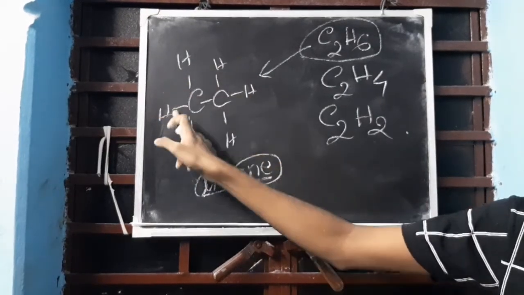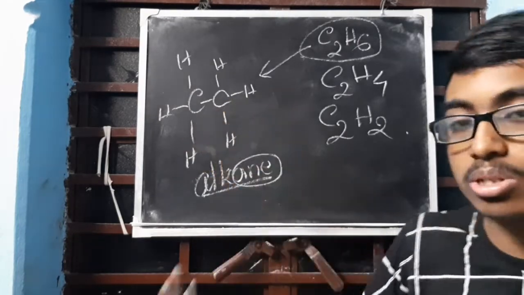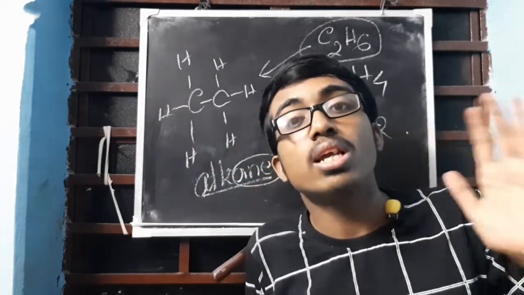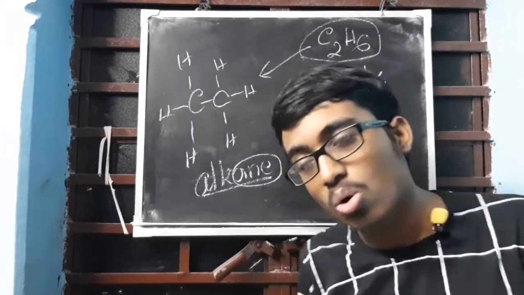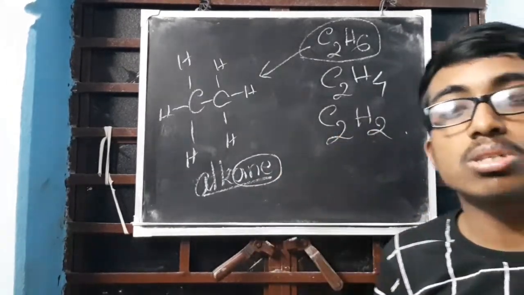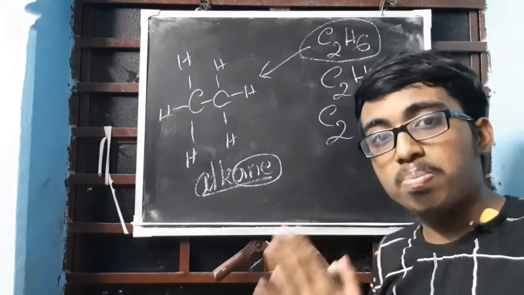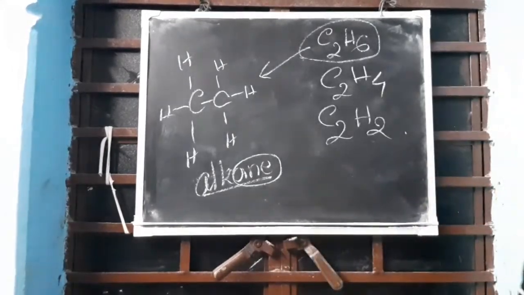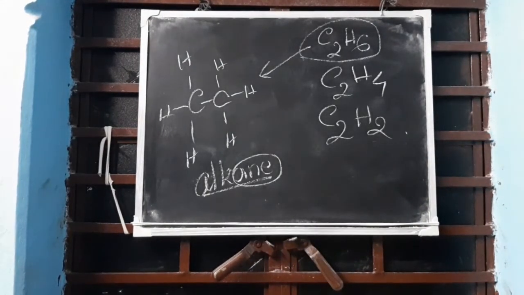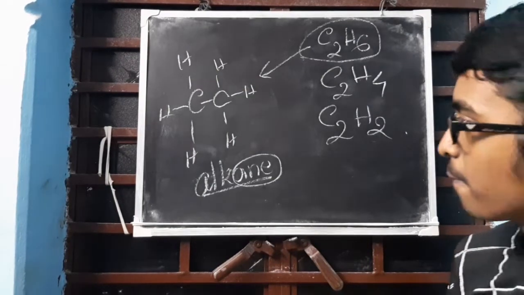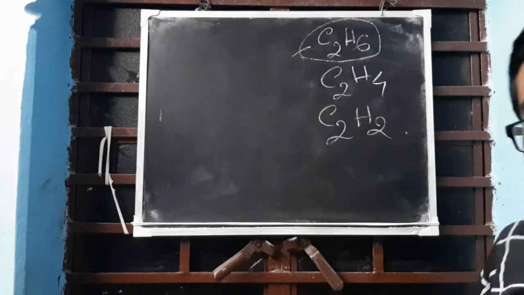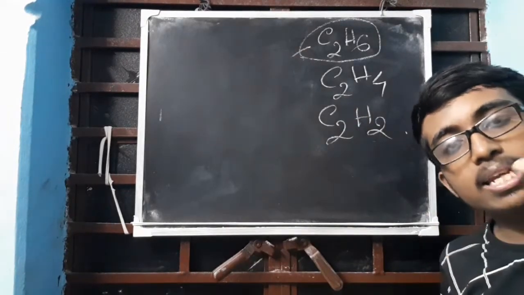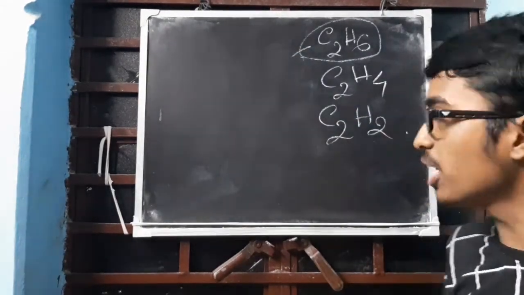Do not focus on these single bonds. Focus on the single bond between the carbon atoms; we are bothered with that, not any other. Clear? So this belongs to which group? Alkane group. So alkane means carbon-carbon single bond.